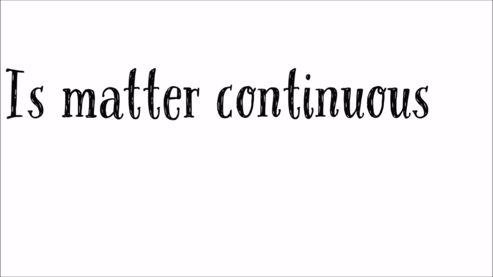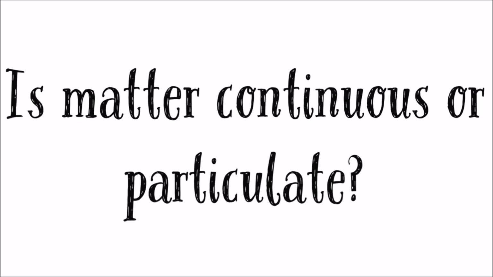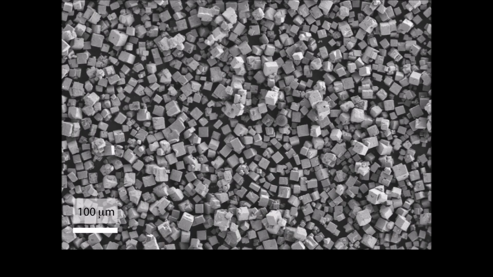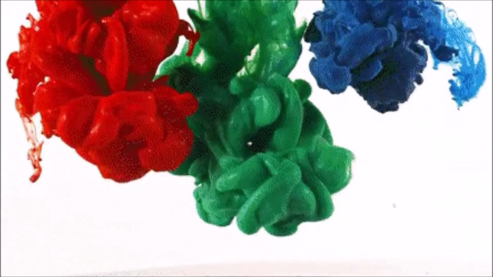Is matter continuous or particulate? Matter is particulate in nature. This means that matter consists of particles, as you can see in the microscopic image of a cube above. For example, if we put a drop of red color in water, the color of the water turns red. This happens because the particles of red color mix with the particles of water.